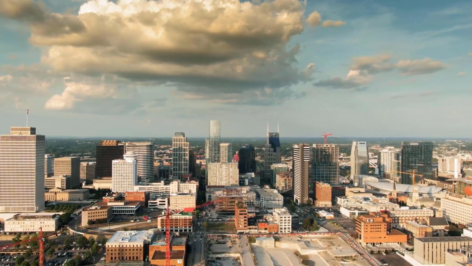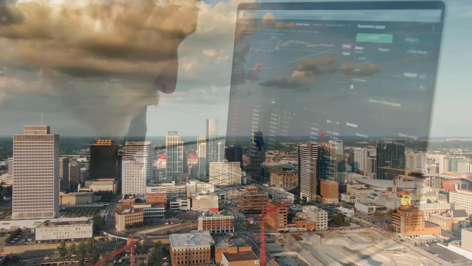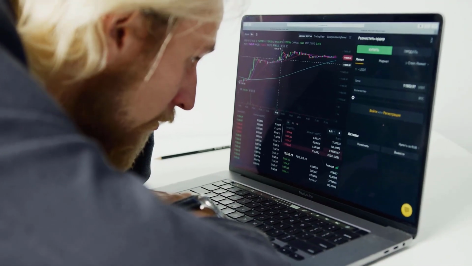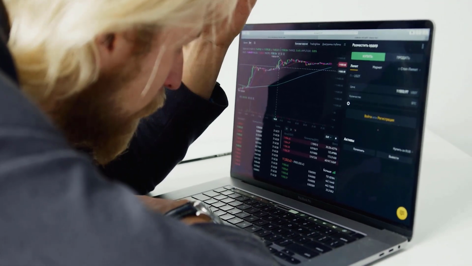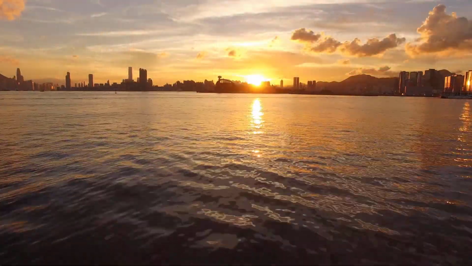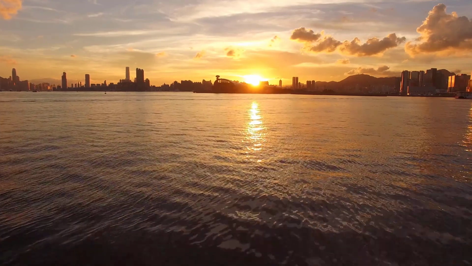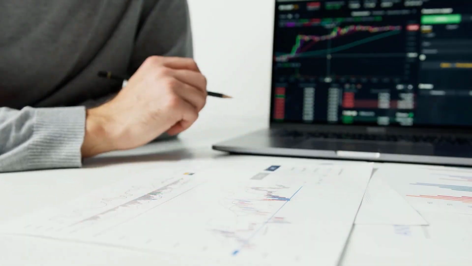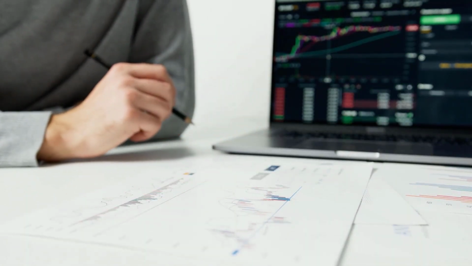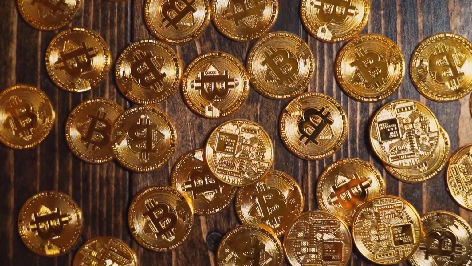Chiliz price prediction 2026. If Chiliz holds significant resistance levels and continues to be seen as a better investment choice among investors for the next 3 years, CHZ would rally to hit $3. Chiliz price prediction 2027. If Chiliz holds significant resistance levels and continues to be seen as a better investment choice among investors for the next 4 years, CHZ would rally to hit $4.